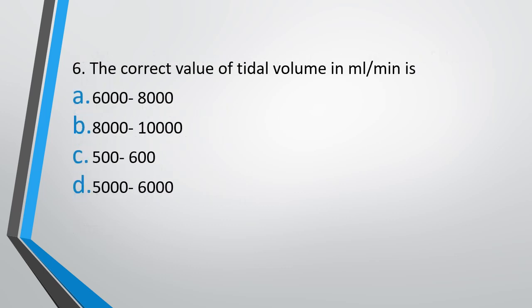Question 6. The correct value of tidal volume in ml per minute is 6000 to 8000, 8000 to 10,000, 500 to 600, or 5000 to 6000. The correct answer is option A, 6000 to 8000. 500 ml is the tidal volume per breath. 6000 to 8000 is tidal volume in 1 minute.